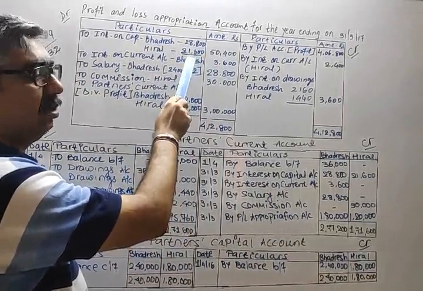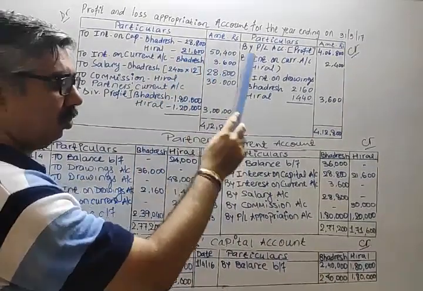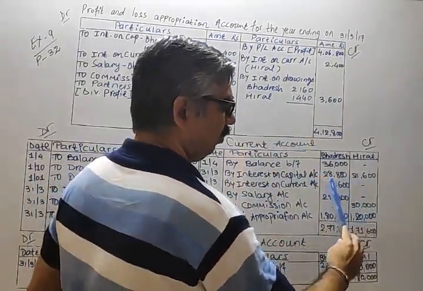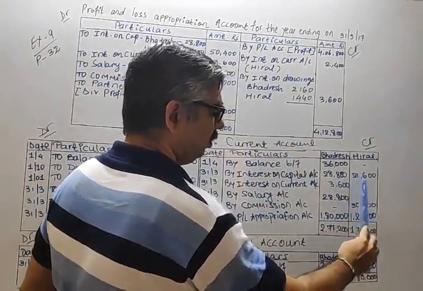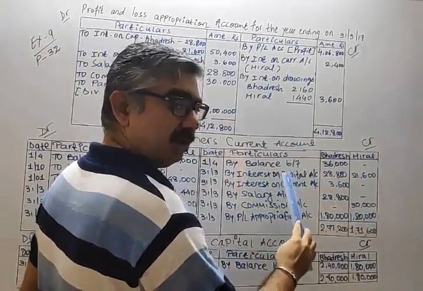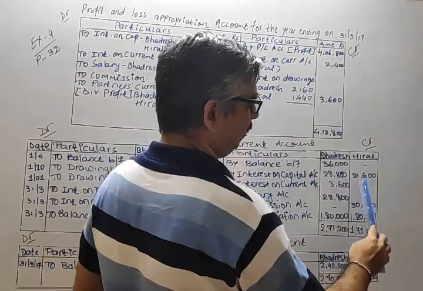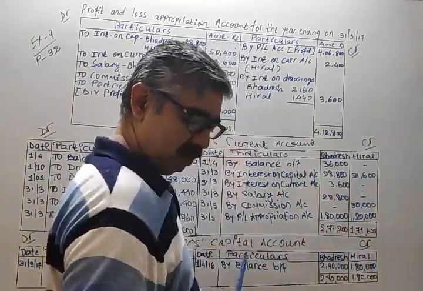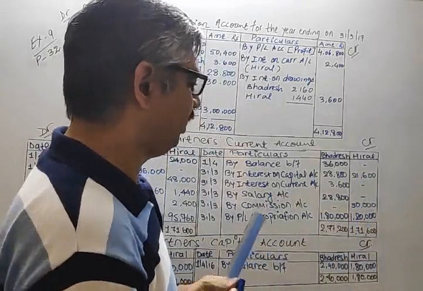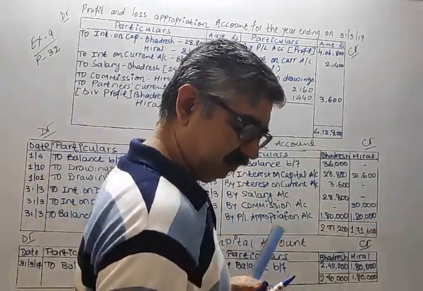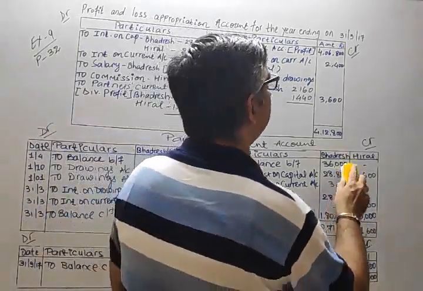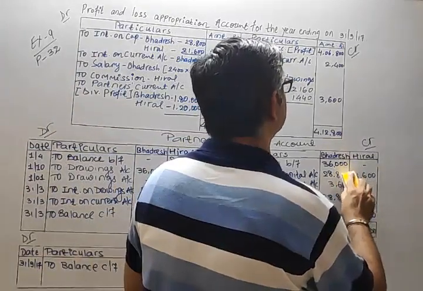You can write the same over here also first. If you want to write first over here, interest on capital, because it's an income for the partner. 28,800, 21,600. Okay? Here, please do take care. This is 28,800. You may get confused.